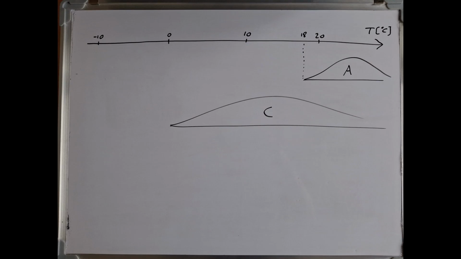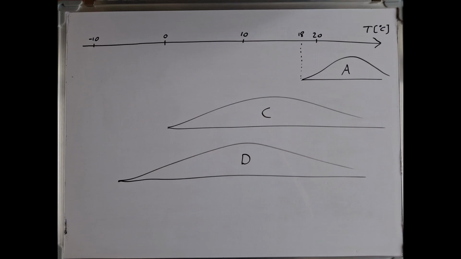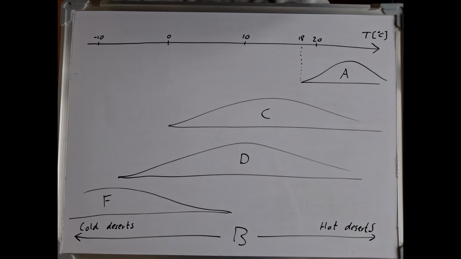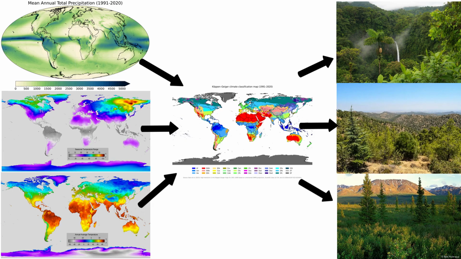This is quite a large span. Then continental could be something like this, where at least one month must be below 0 degrees. And finally, polar has all months below 10. The arid region can exist anywhere on the temperature span, where you could have cold or hot deserts. These 5 main groups correlate to the type and amount of vegetation to be found.